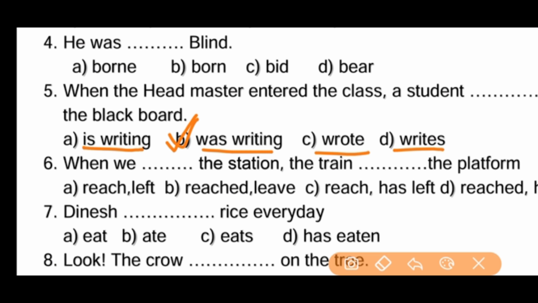Next, the secondary action takes simple past tense. That means the headmaster entered, V2, verb 2. So already given in the first sentence, the headmaster entered the class. When the headmaster entered the class, that is the secondary action. So it takes the simple past tense, V2, verb 2, and the earlier action we can say in the past continuous, so that was writing. A student is singular, so we can say was writing. It is not present tense, so we don't write is writing. It was the past continuous. We have to choose the B option.